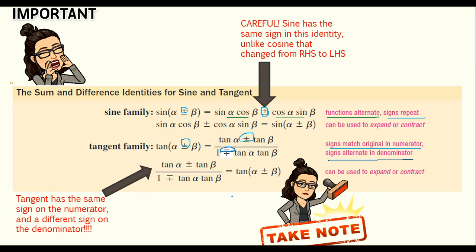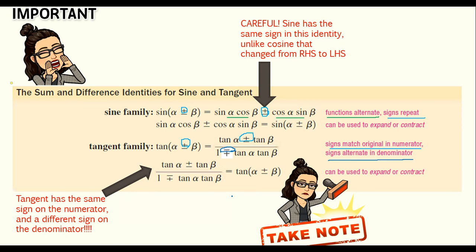Tangent, I didn't talk about how that could be derived, but tangent can be derived using ratio identities, which, looking at that, is a little bit too crazy. If you were curious, exercise 78 in the textbook will ask you to do that, but I'm not going to ask you to do that. I'm definitely taking it easy on you guys because I know that this can be really a struggle during this time. So I don't want to overwhelm you with tons and tons of work. Okay, so hopefully you have these down.